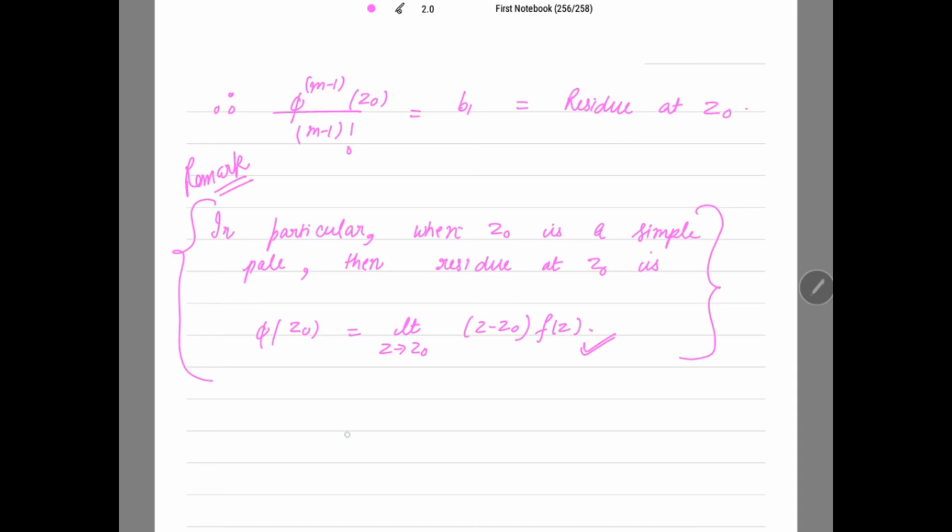So here the proof ends. We have proved that phi of z has a removable singularity at z0, right? And secondly, it has residue at z0 which is equal to b1, which is equal to phi to the power m minus 1 of z0 over m minus 1 factorial.